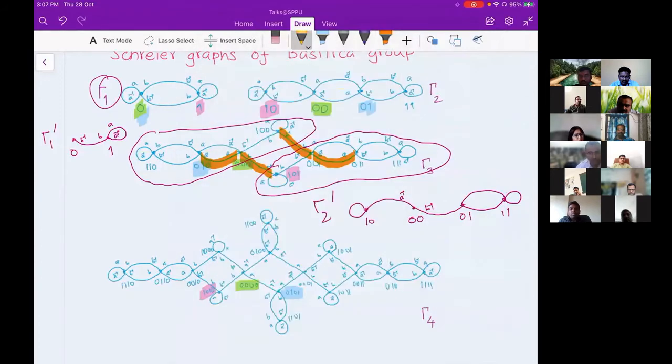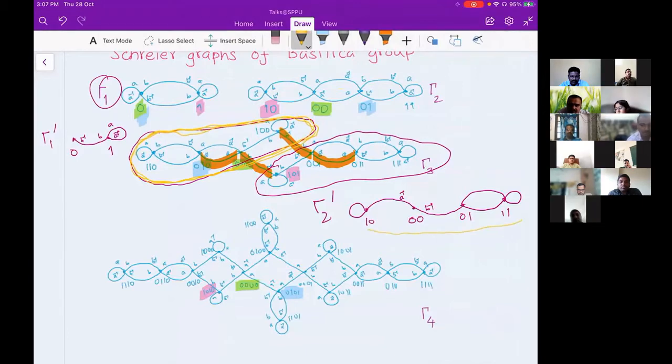See the yellow color now. If you take this particular sheet or this particular cloud or this particular copy, this is the 0th copy. So what I'm doing is at every vertex of gamma 2, all these vertices, I'm attaching 0, 0, 0, 0, 0. So you can see every vertex here in gamma 3. I don't know whether you are able to see the vertices or not.